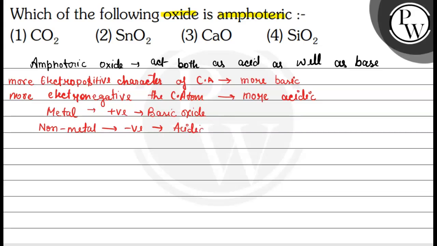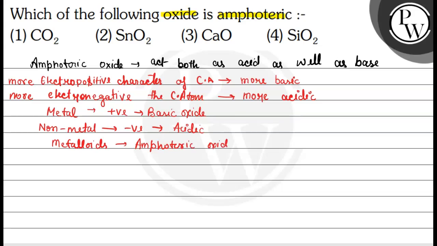We can say that metalloids show both behaviors, electropositive and electronegative, with respect to the neighboring element. So metalloids actually form the amphoteric oxides.